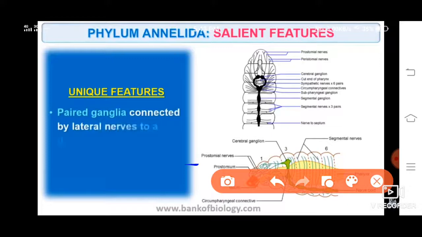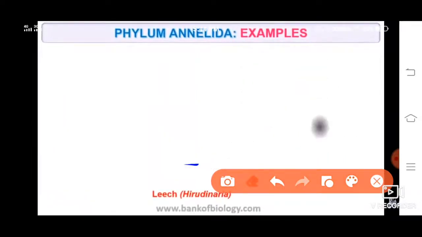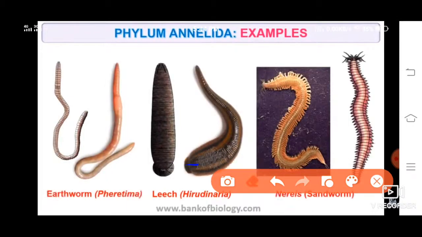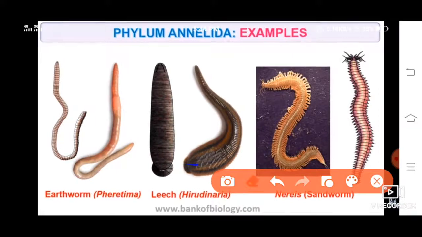Paired ganglia connected by lateral nerves to a double ventral nerve cord. Examples, you can see earthworm, the middle one is the leech, and the last one is the Nereis.